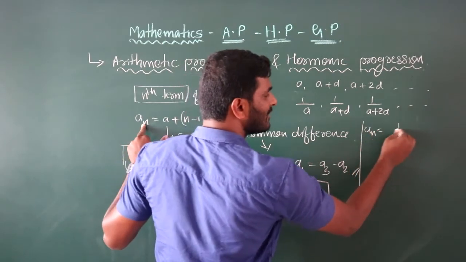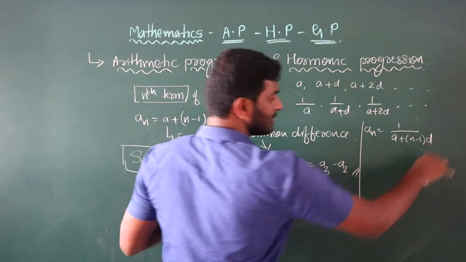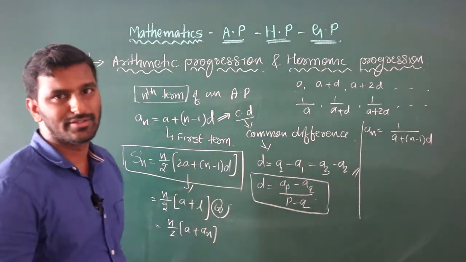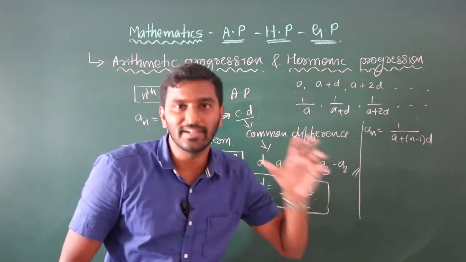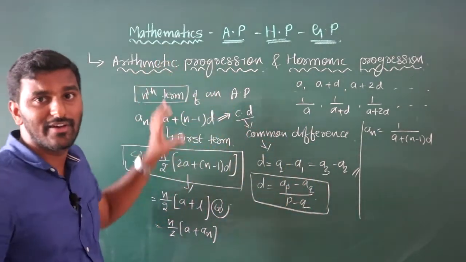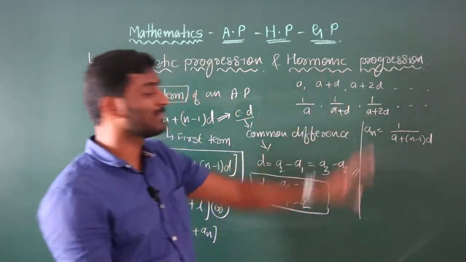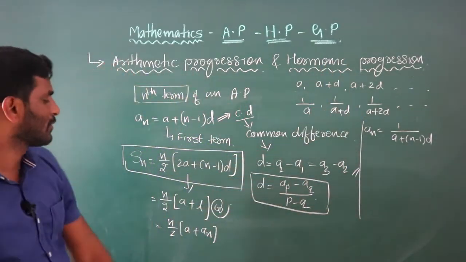Nth term is 1 divided by (a plus (n minus 1) into d). So if they are asking for any term, just take the reciprocal, find it in the AP, and for the final answer reciprocal it again and write down the answer. So this is arithmetic progression and this is harmonic progression.